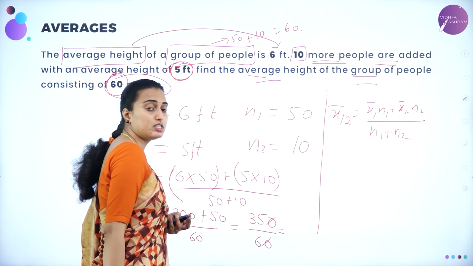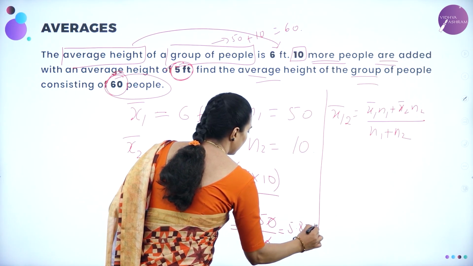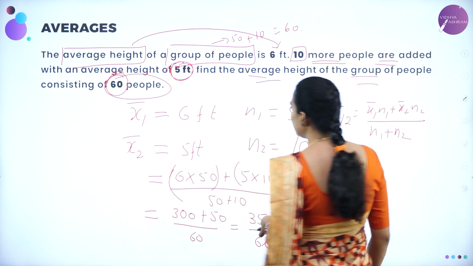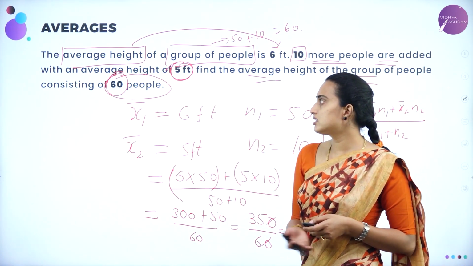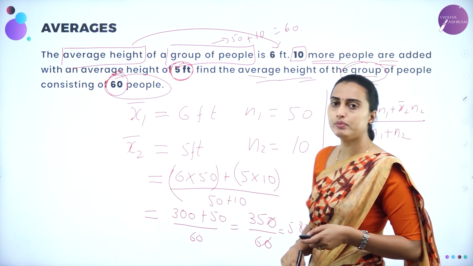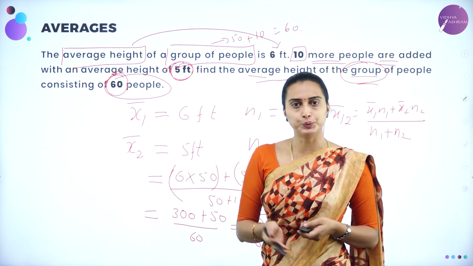The answer will be equal to 5.833 feet. Okay, this is your answer. Is that easier by using what? A combined average. We have calculated this because they have asked the average height of a group of people. Group means you have a combined average of those two groups.